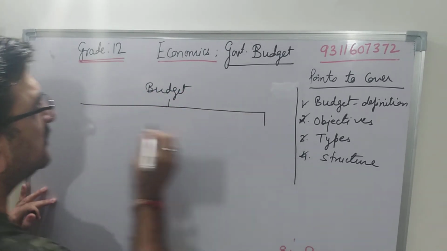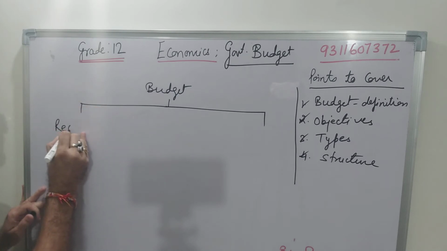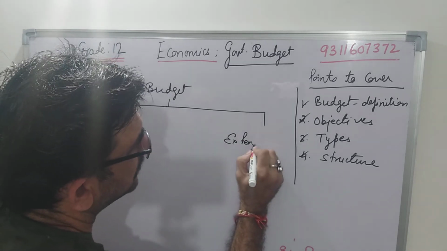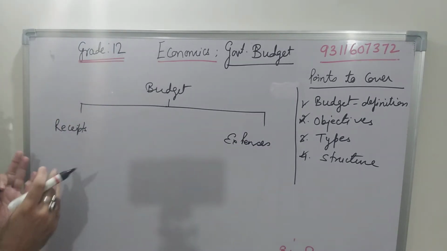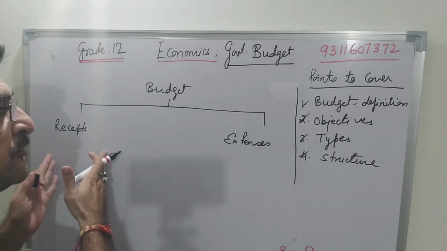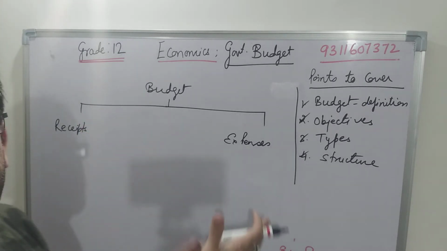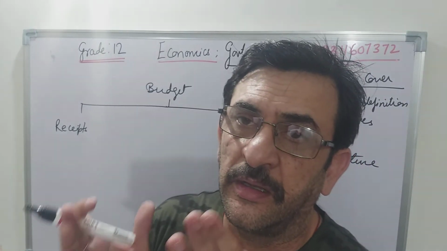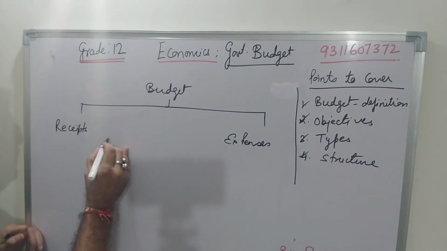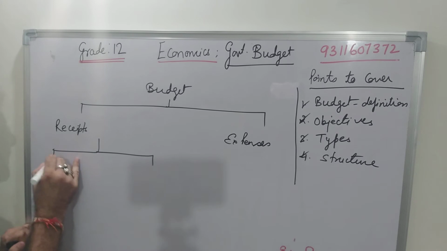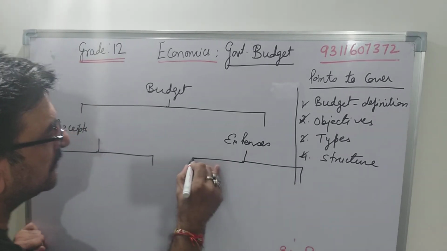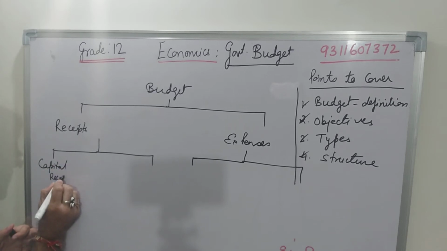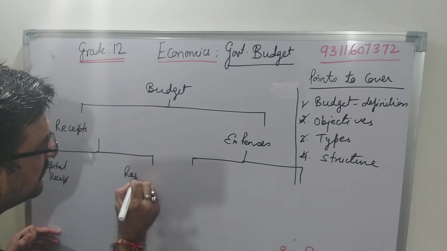Here is the structure, on what basis the budget is made. The budget basically shows receipts and expenditure, like payments. So you are finding how the government expects, from which different sources, they are going to get the money and which different areas they are going to spend the money on. So the government gets money in two ways, and expenses are also made in two ways. One is capital receipts and the second is revenue receipts.